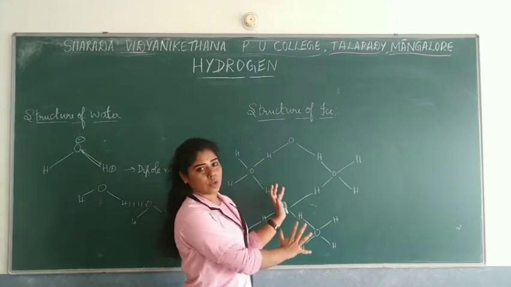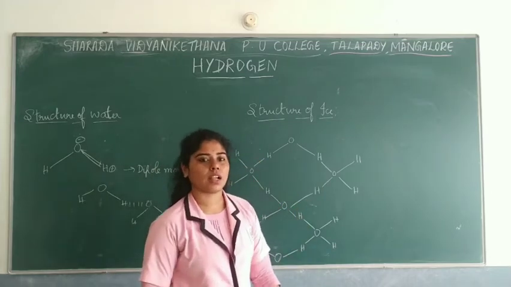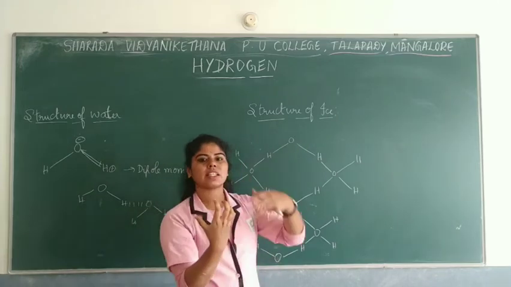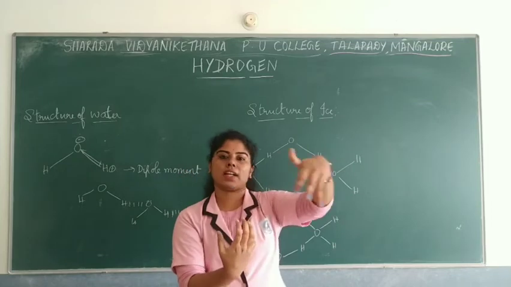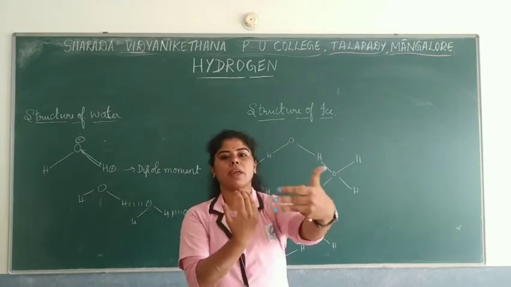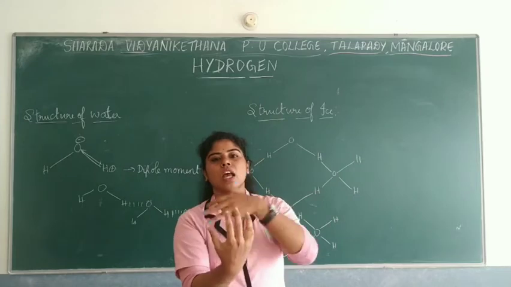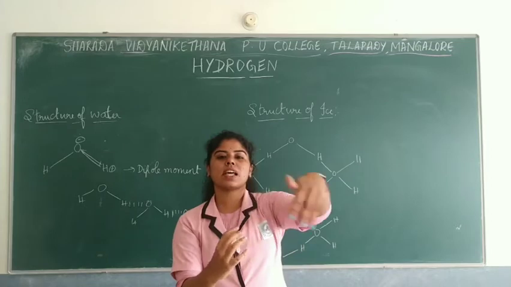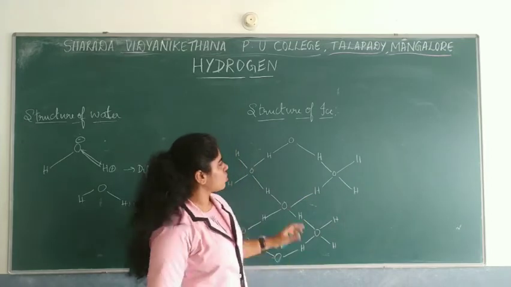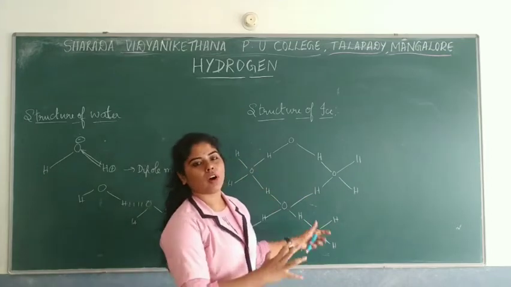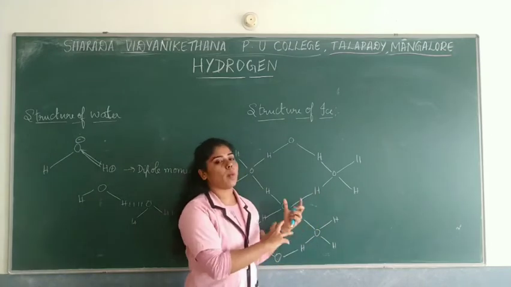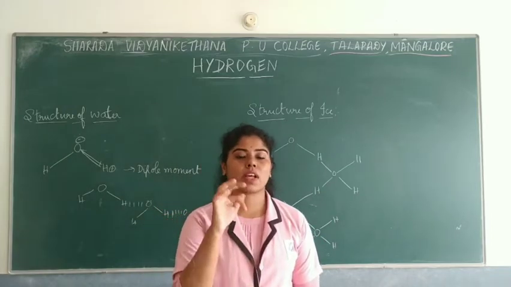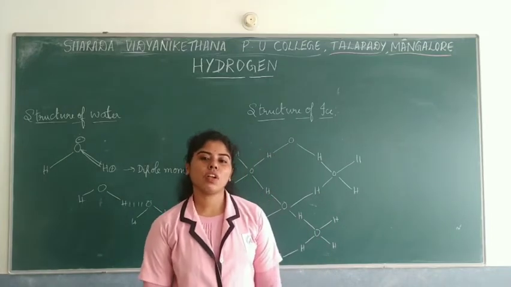When the X-ray study was done on this structure, it was found that each oxygen atom is surrounded by 4 other oxygen atoms tetrahedrally, which means one is behind, one on the top, and 2 on the sides. So there are 4 oxygen atoms around each oxygen atom in the center. This is what the study found about ice. Because of this open, cage-like structure, the density of ice becomes less, and that's why ice floats on water.